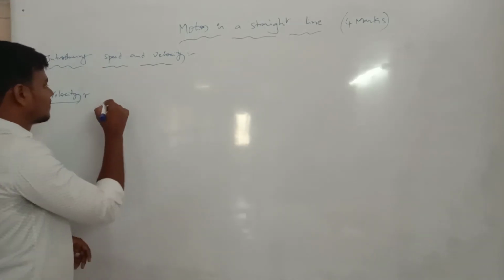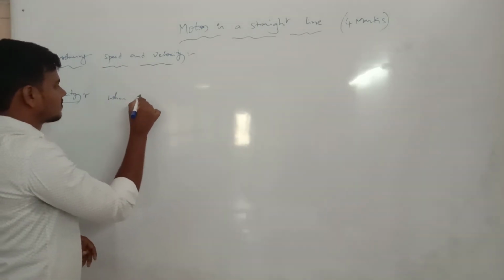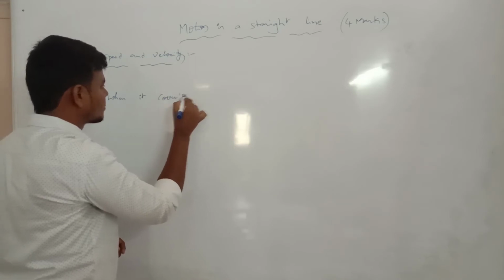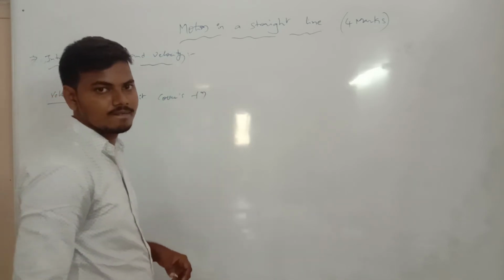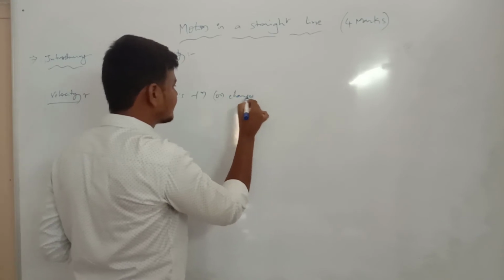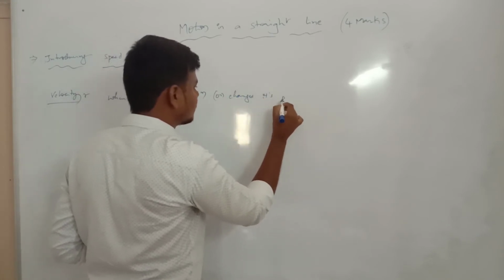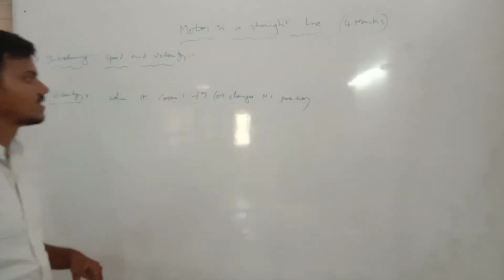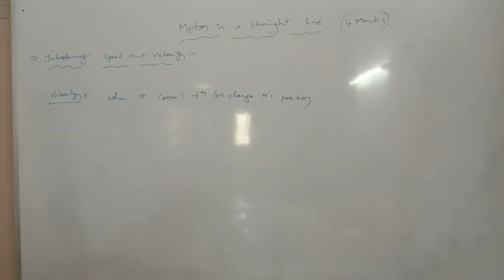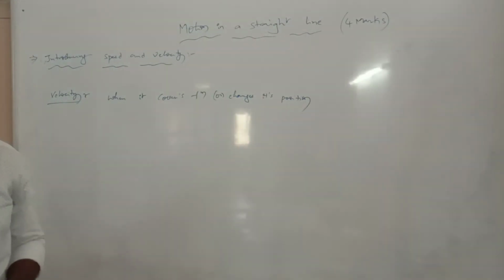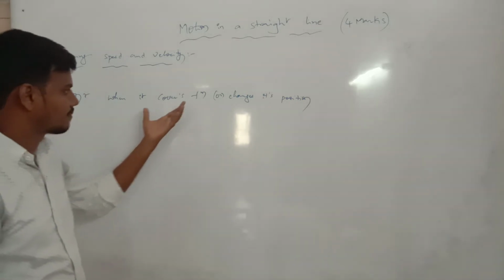Velocity means when an object covers or changes its position. That is the primary definition.